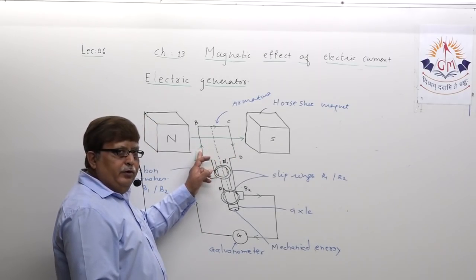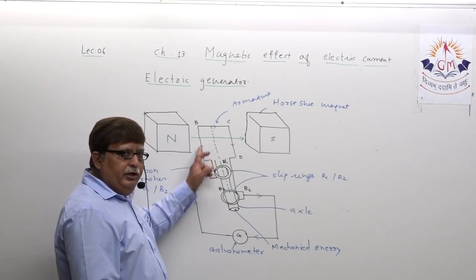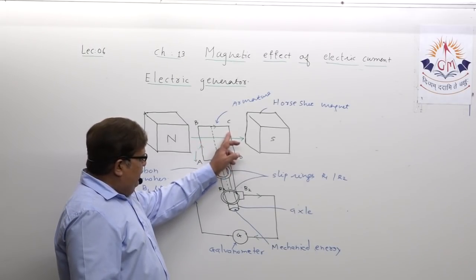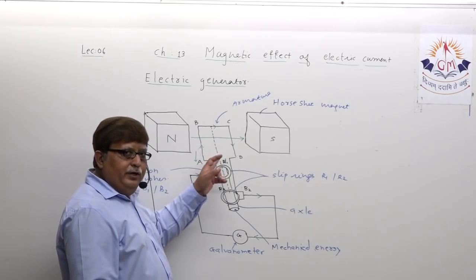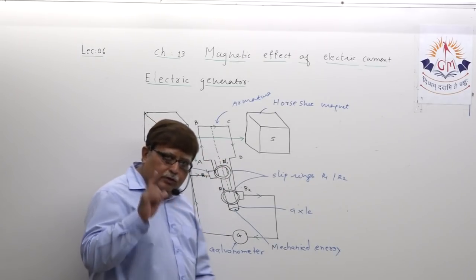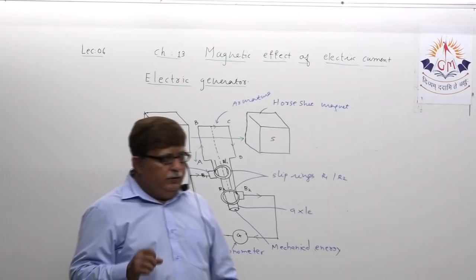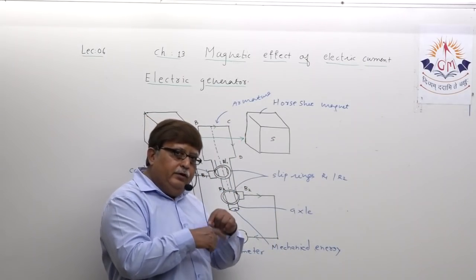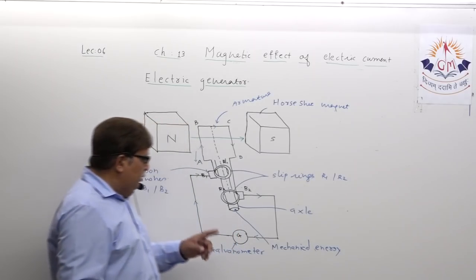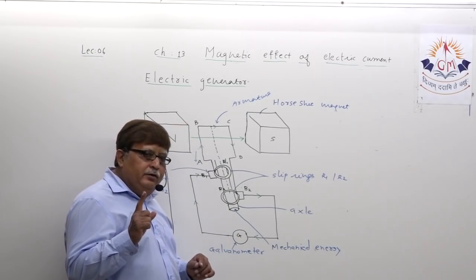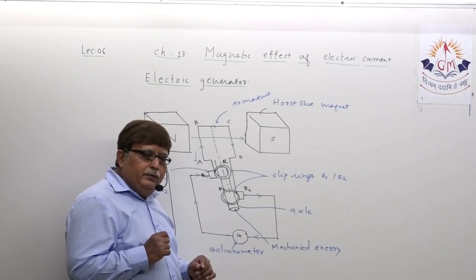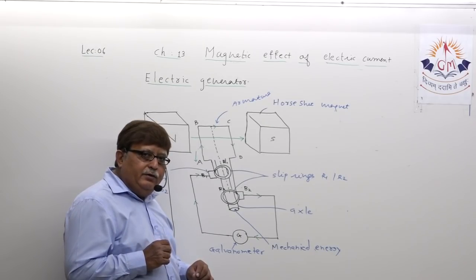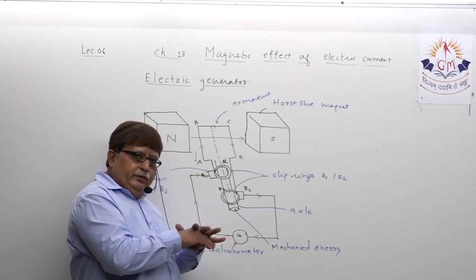CD comes here, so the direction of current will be from D to C, and in AB it will be from B to A. Because the direction of current reverses inside the coil, in the external circuit also the direction of electric current reverses.